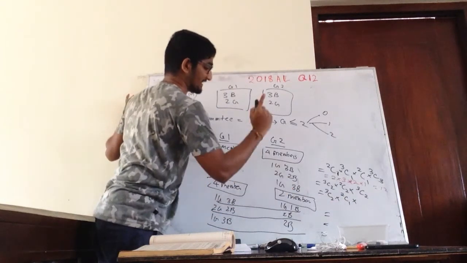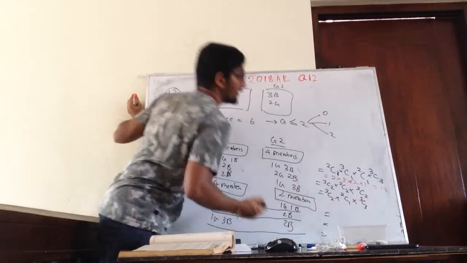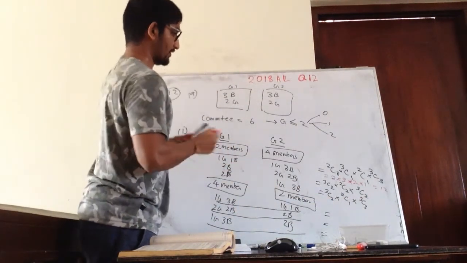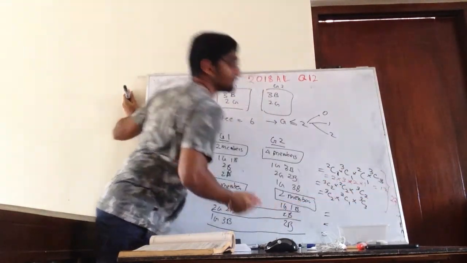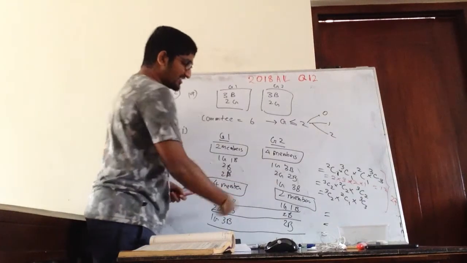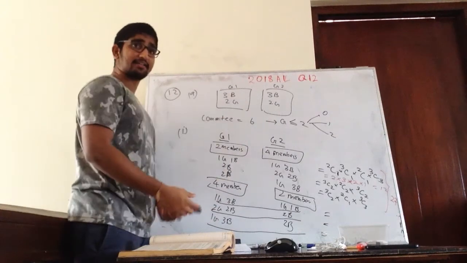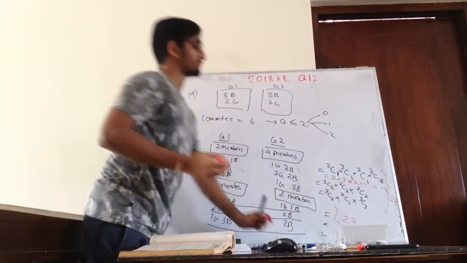Then we have to select 3 boys, that means 3C3. So here the addition of this will be 27. The same exact combinations are here because the groups are identical. So here also you will get 27.